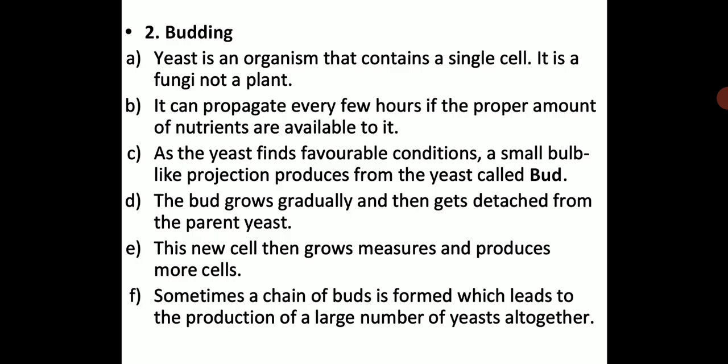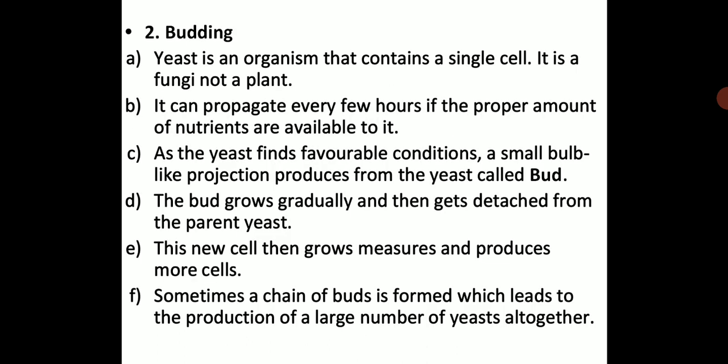Under asexual reproduction, the first part we saw was vegetative propagation. Next we are going to see budding. What is budding? Let us see. Yeast is an organism that contains a single cell. It is a fungi, not a plant. Please note that it is a fungi, not a plant, and it can propagate every few hours if the proper amount of nutrients is available to it.